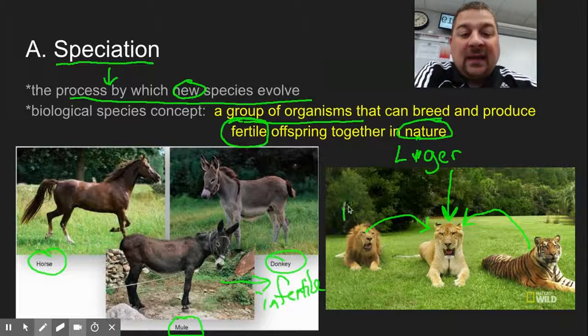The lions are in Africa and the tigers are in Asia, so the chance of the two coming together in nature and producing a liger or tigon, depending on which is the mom and which is the dad, is not going to happen. So we consider the lion and the tiger separate species.